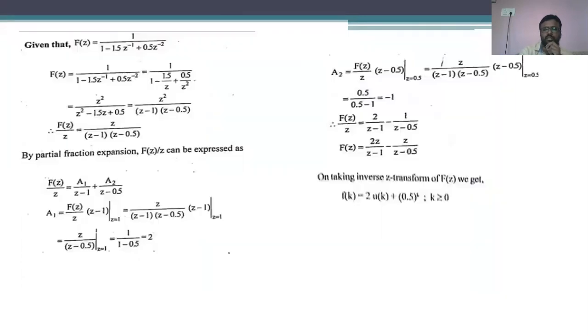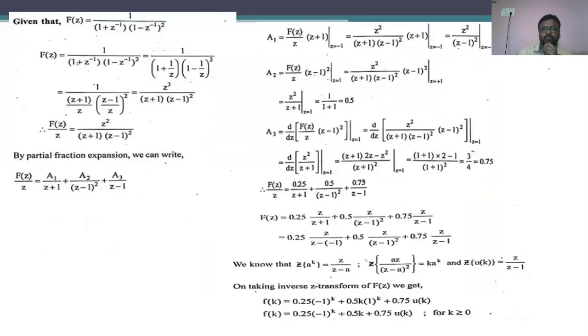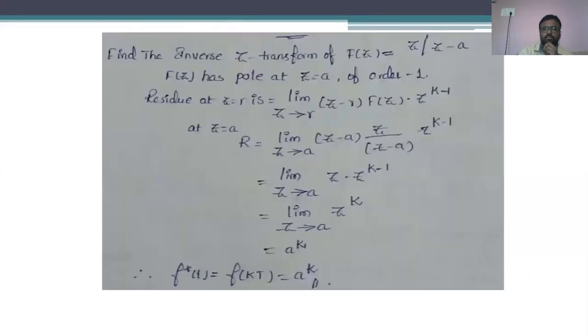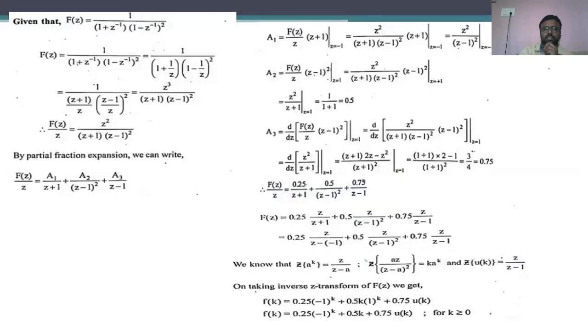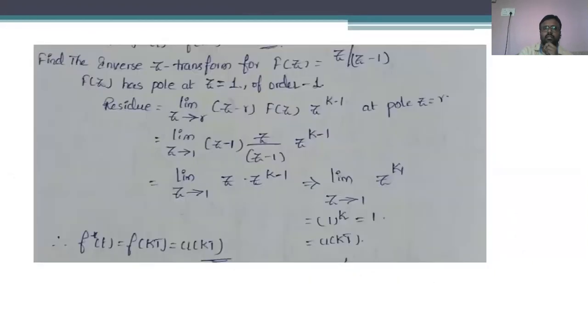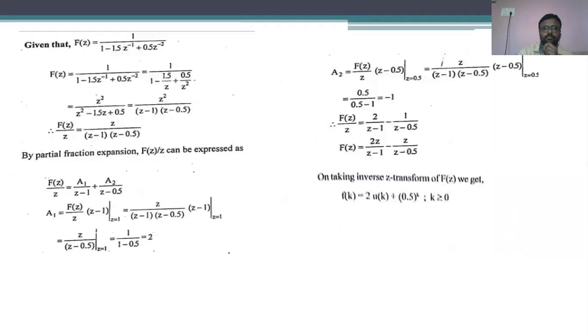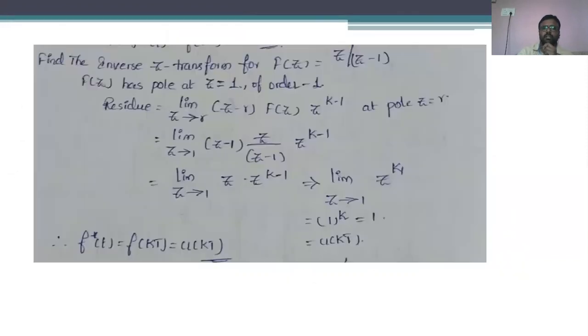So after that, we have seen so many problems regarding the partial fraction method, and after that we have moved into the residue method also. In that residue method, the basic formula which is used for calculating the residues is limit z tends to r.